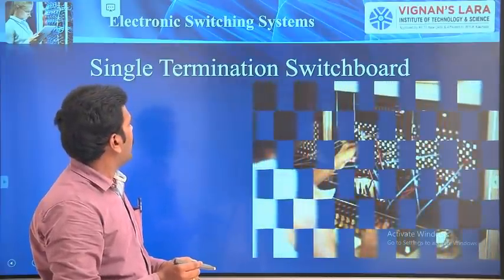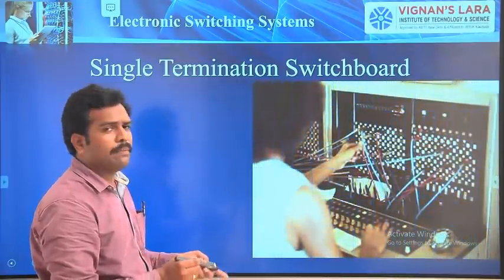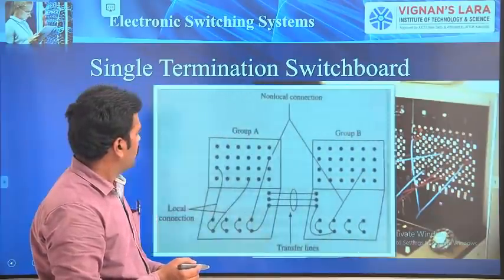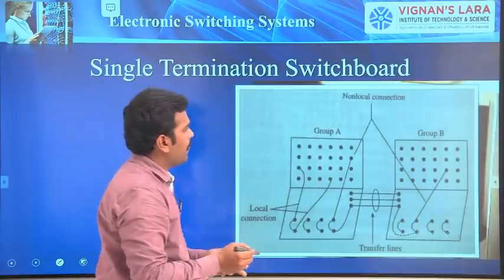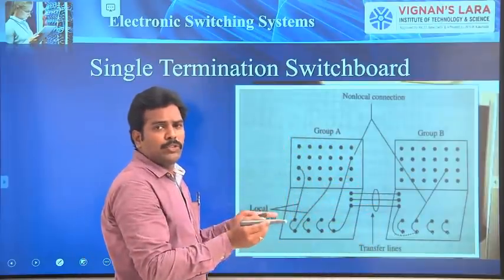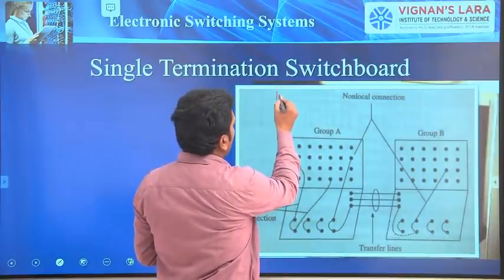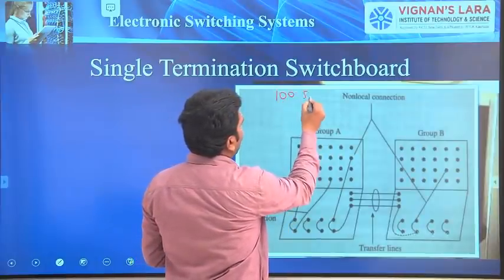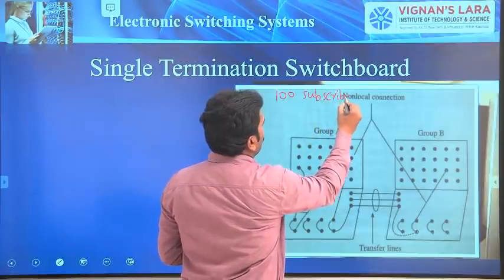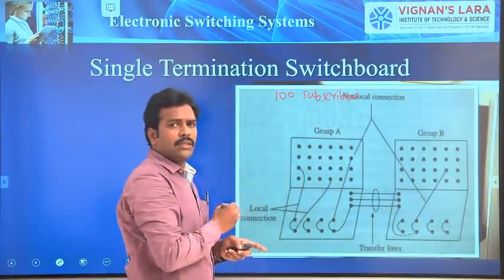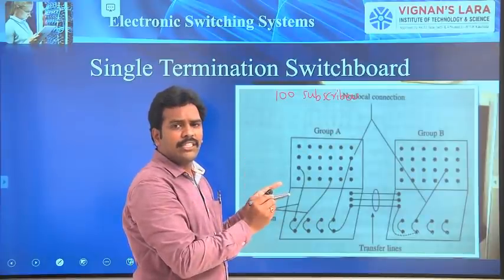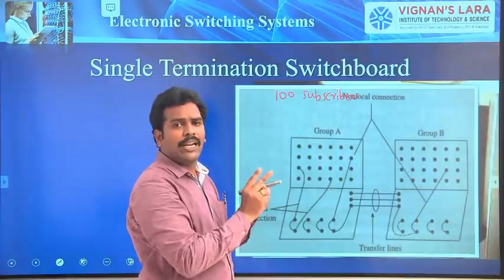So what is a single termination switchboard? This is a picture from the internet. Here we are dividing the subscribers into groups. For example, I have 100 subscribers. In the previous case, all the 100 subscribers are connected to a single exchange where only one operator can handle.